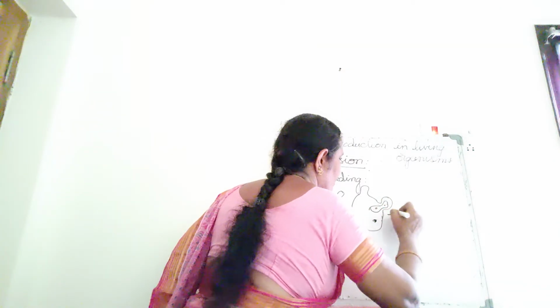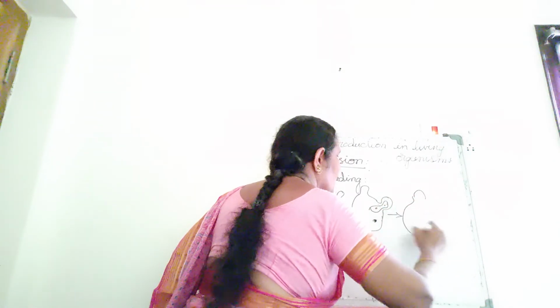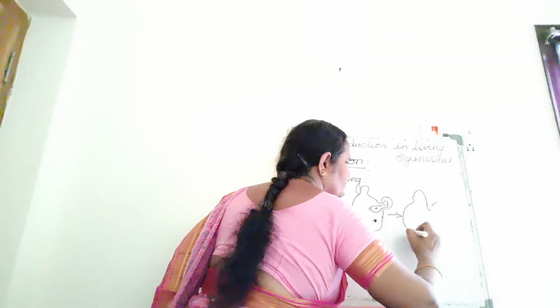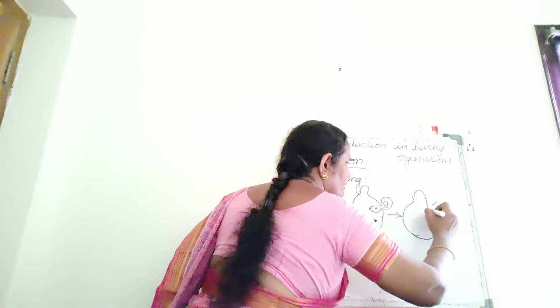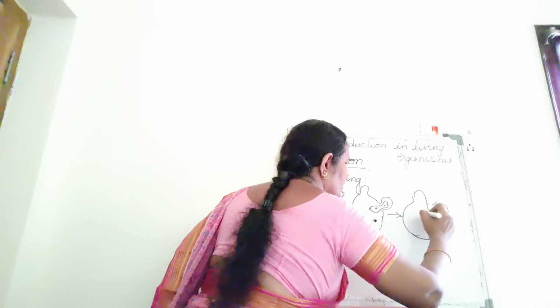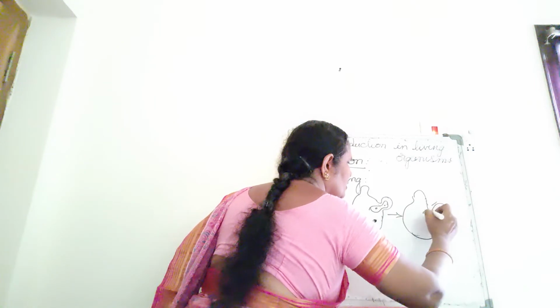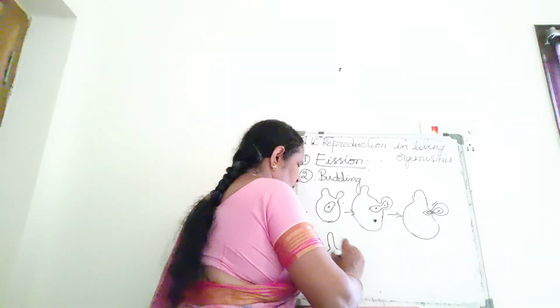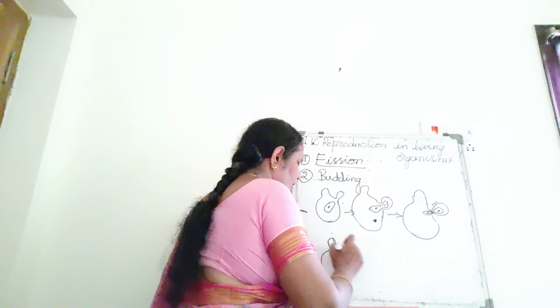Finally, what happens, this body wall becomes very narrow, and this nucleus also becomes very narrow. It finally gets separated into a daughter yeast.